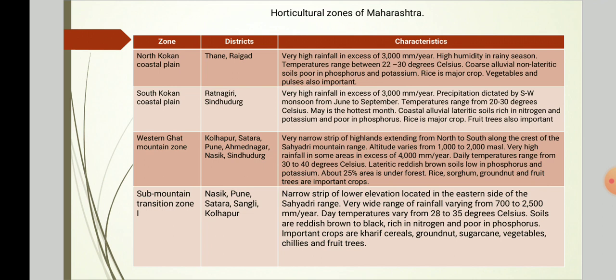Sub-mountain transition zone. It includes Nasik, Pune, Satara, Sangli, Kolhapur. Narrow strip of lower elevation located on the eastern side of the Sahyadri range. Very wide range of rainfall varying from 700 to 2,500 millimeter per year. Day temperatures vary from 28 to 35 degrees Celsius. Soils are reddish brown to black, rich in nitrogen and poor in phosphorus. Important crops are cereals, groundnut, sugarcane, vegetables, chilies and fruit trees.